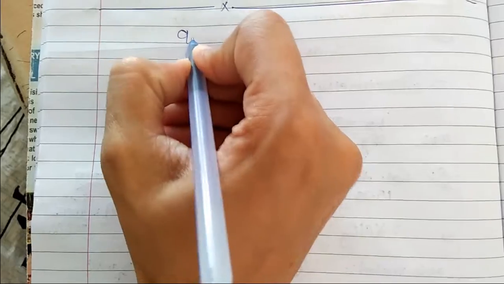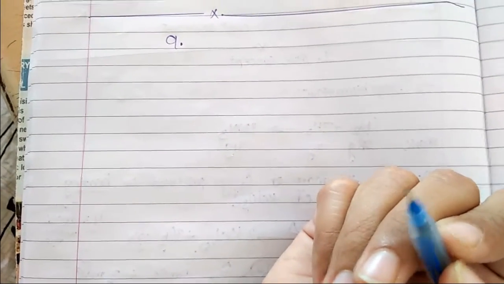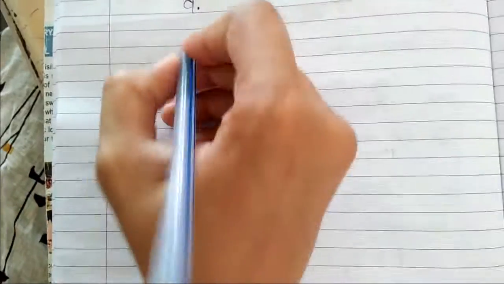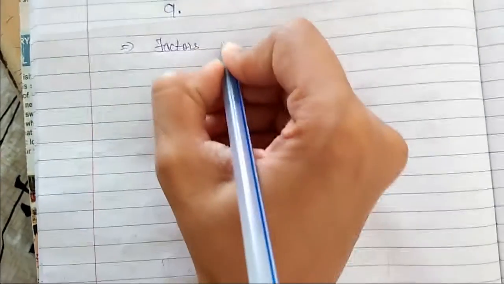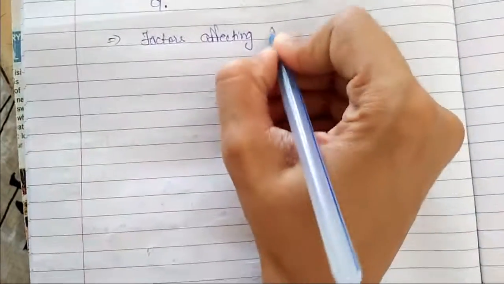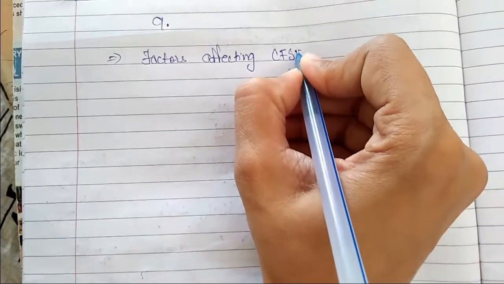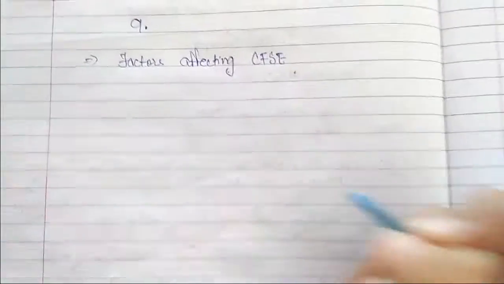Good morning, everyone. In chapter number 9, Coordination Chemistry, we have learned about crystal field splitting energy in octahedral field. So today we'll learn about factors affecting crystal field splitting energy. So which are the factors on which this CFSE energy is depending?